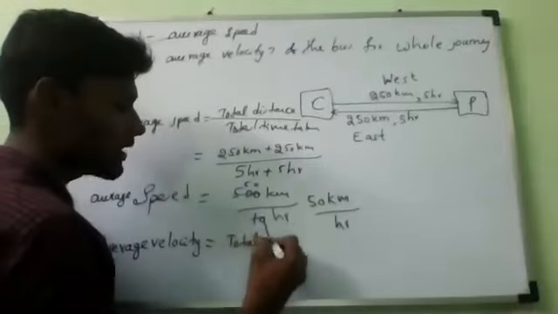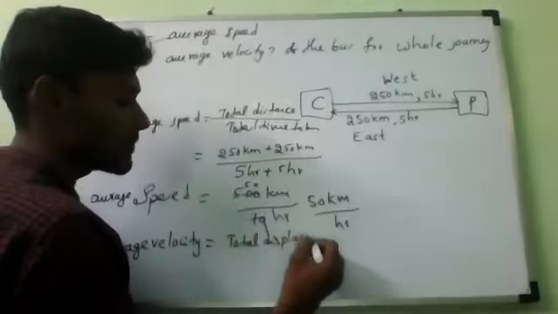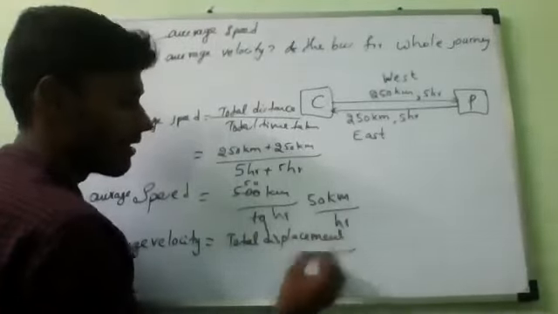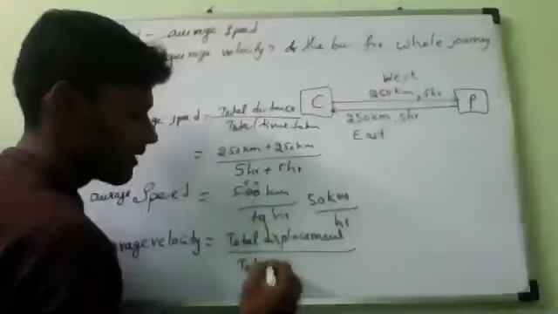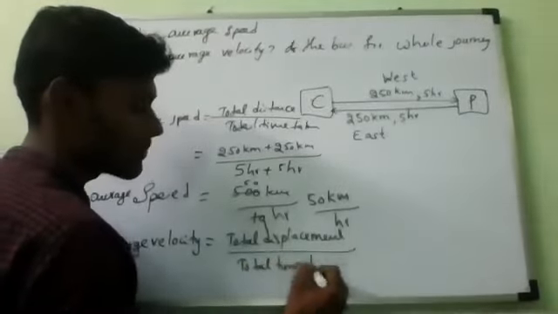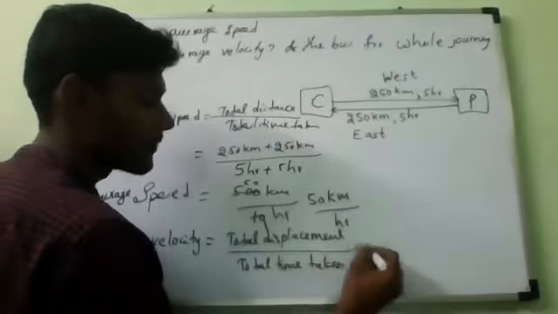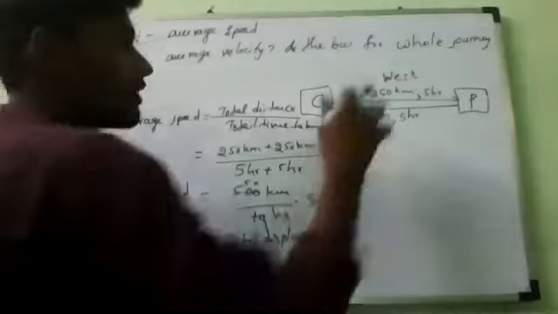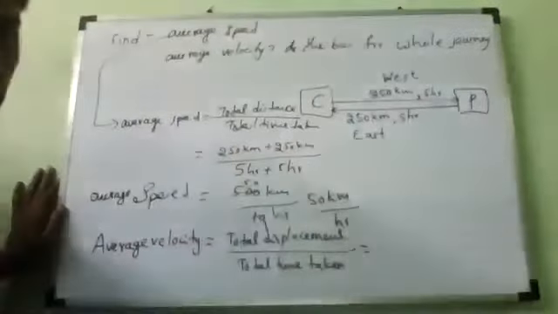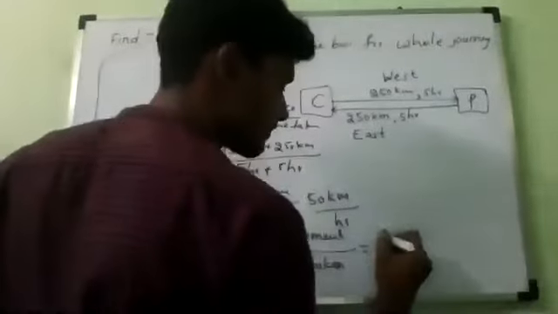What is the total displacement? Speak, all of you. Total displacement: he went 250, came back again 250. So what will it become? 250 kilometer minus 250 kilometer, zero.